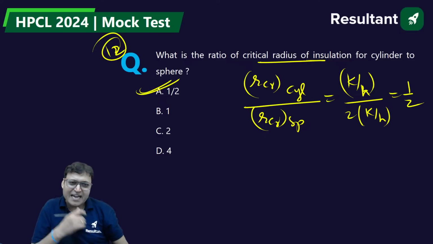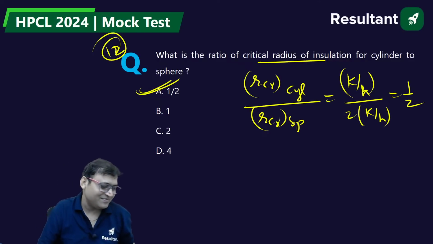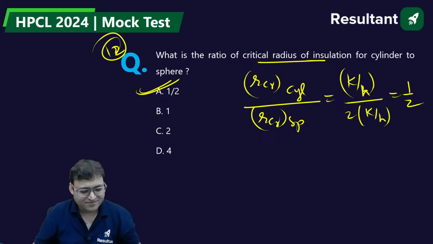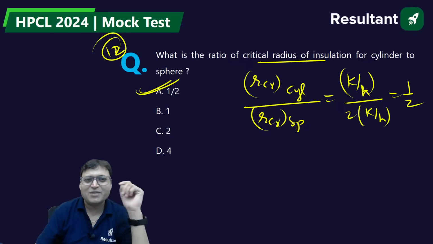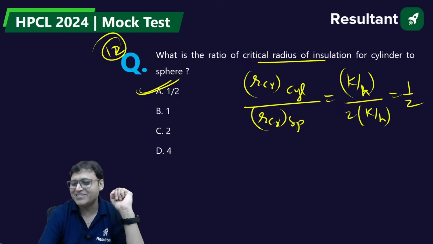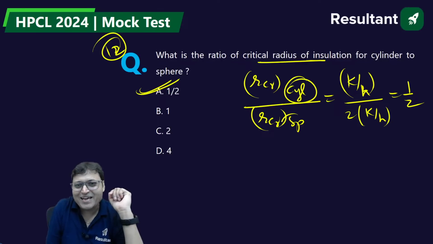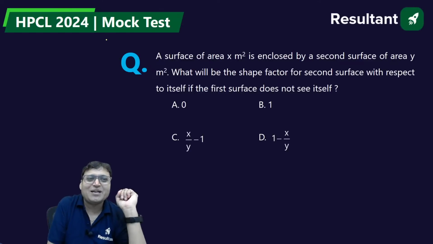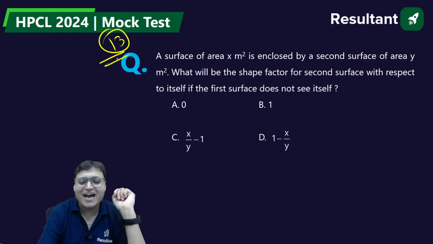Have you seen the entire paper? Question number 12, option A. Well done. Good, good, good. Keep it up. It is A. It is cylinder by sphere, not sphere by cylinder, Nikhil. Question number 13. We are halfway.